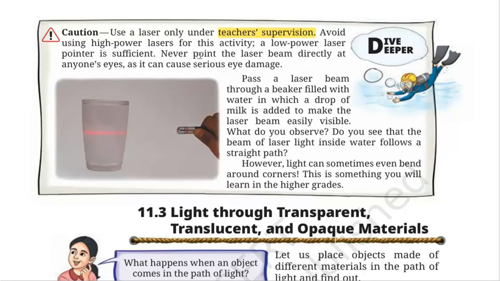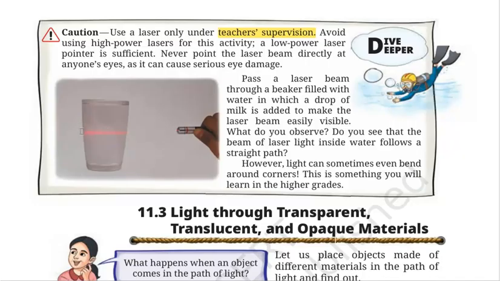You should never point a laser beam directly in anyone's eye. Now pass a laser beam through a beaker filled with water, in which a drop of milk is added to make the laser beam easily visible. What do you observe? You will be able to see a straight beam of light, a straight path of light.